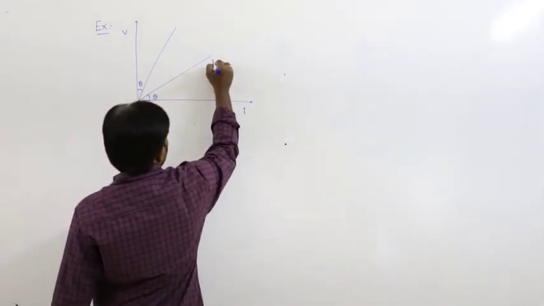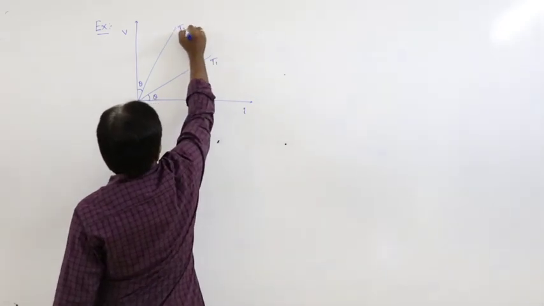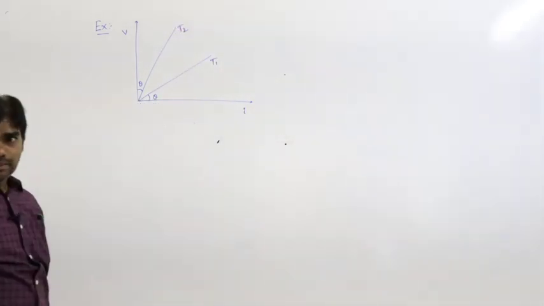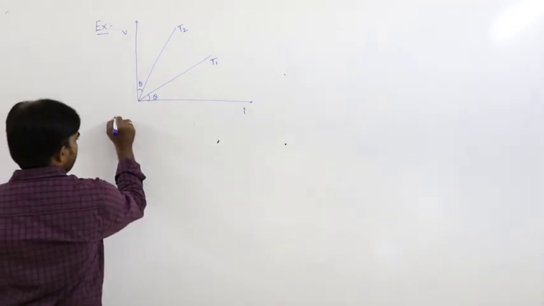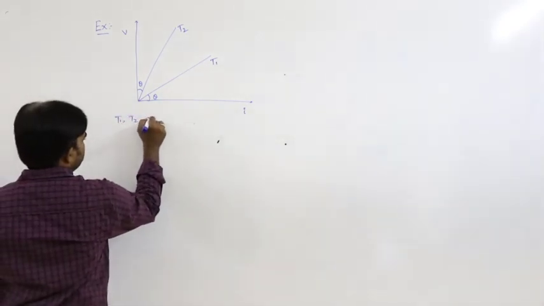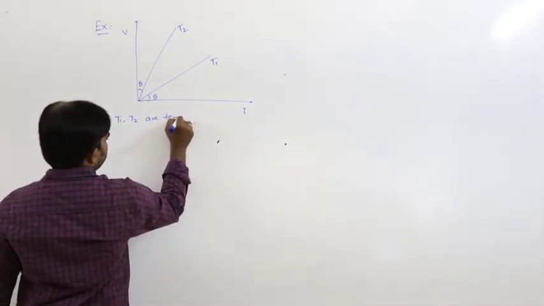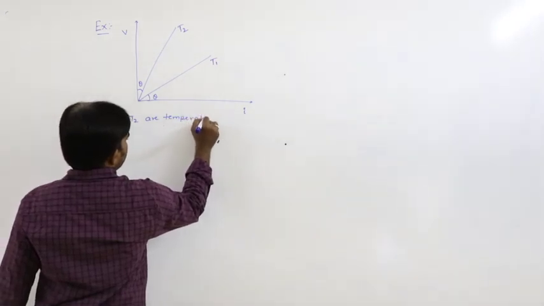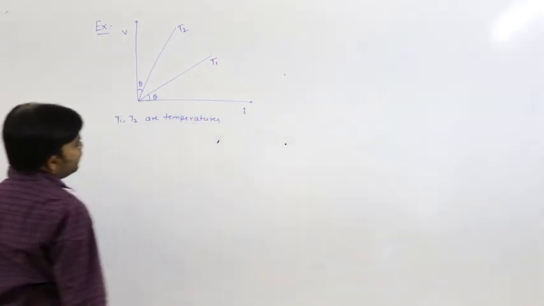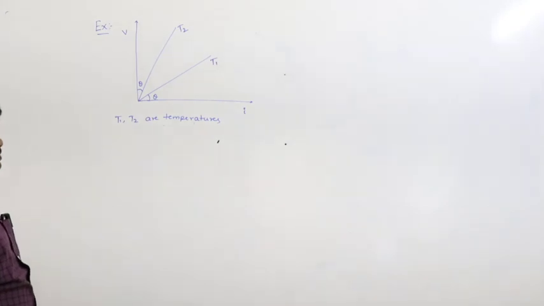Let us say it is T1 and T2. T1 and T2 are the temperatures here.